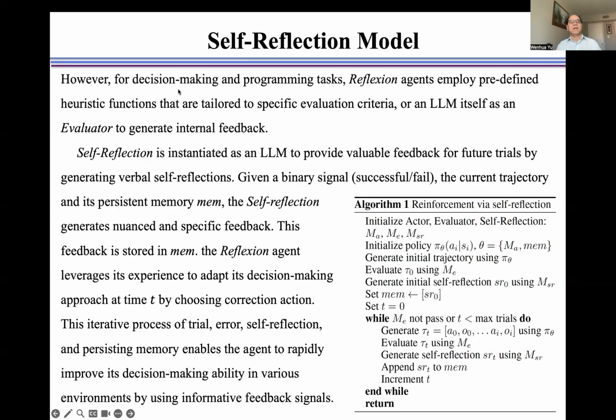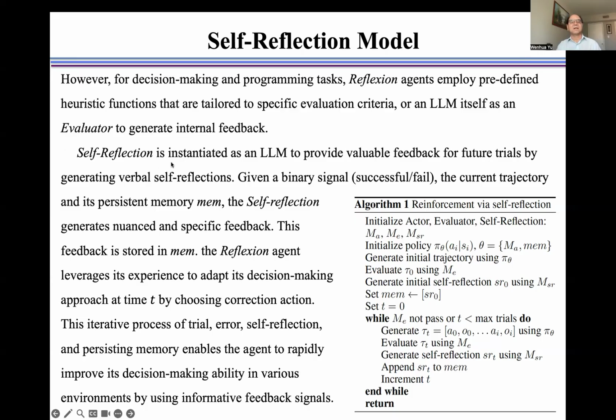However, for decision-making and programming tasks, Reflexion agents employ predefined heuristic functions that are tailored to specific evaluation criteria, or a large language model itself as an evaluator to generate internal feedback.